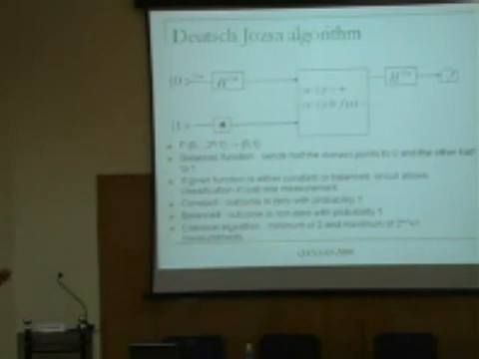Deutsch-Jozsa also exploits the same thing. Of course, as you can see, the output again will be in terms of 0, 0, 0 or 1, 1, 1. Again, you dump all the states which you don't want to distinguish into different vectors belonging to the same ray. And all the functions that you want to distinguish should belong to different rays. They should be different. 0, 0 is completely different from 0, 1. That is the way we do it, and that is exactly what happens here also. So when you make a measurement, of course, you don't determine the vector, but you determine the ray.